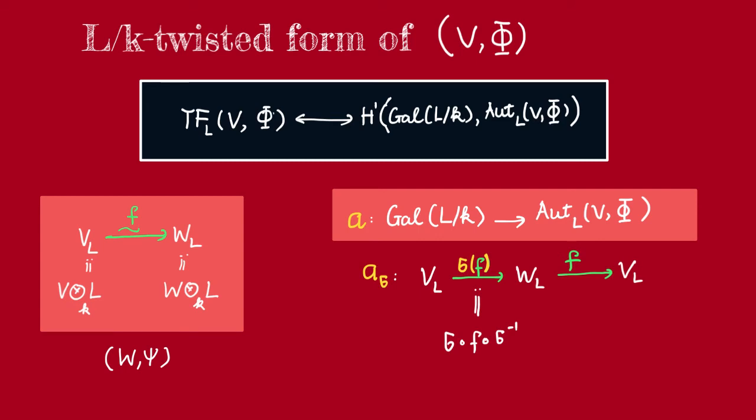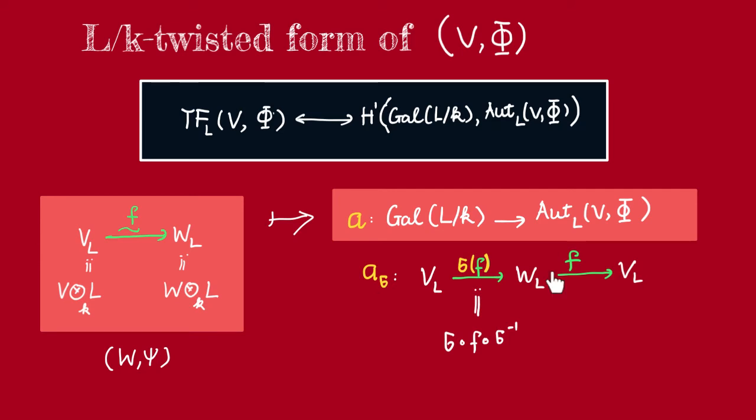So this bijection is given as follows. Let's say (W, ψ) is an L over K twisted form of V. In particular, that means we must have some isomorphism F from V_L to W_L. We'll associate to it a one cocycle A. A one cocycle is a map from the Galois group to the automorphism group, and it's defined as follows: it will send every element σ in the Galois group to the following automorphism of V_L.